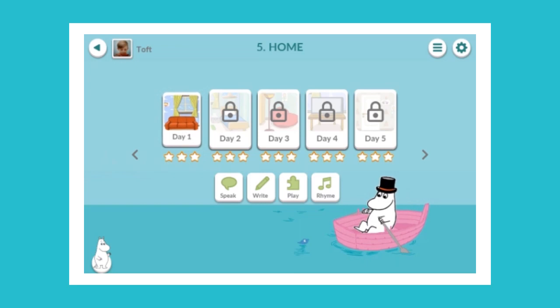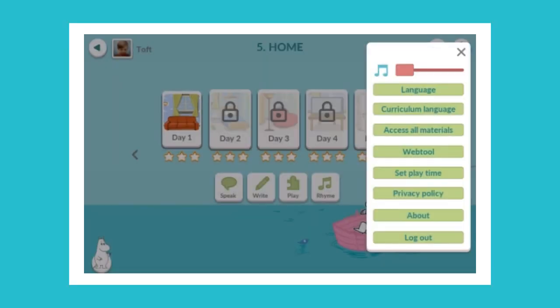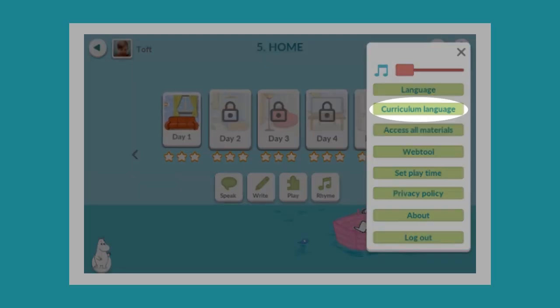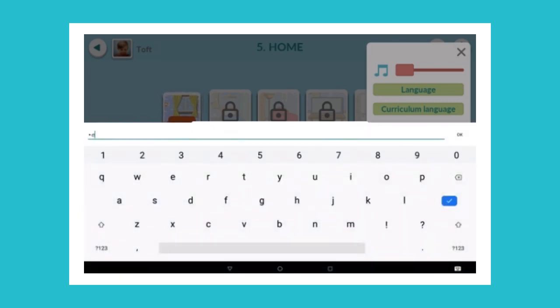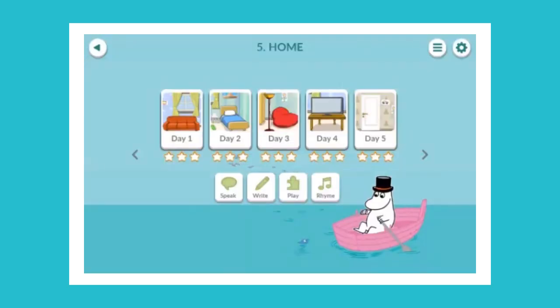But teachers can access a kind of teacher mode to try out any exercise and to check out what kind of content is coming up. This happens by going to the settings. Here we have different kinds of settings. For example, the curriculum language changes the language being learned. Then the playtime can be set here as well. And then the teacher mode can be activated by clicking Access All Materials. Most of these settings require your password so that children don't accidentally go in and change the settings.